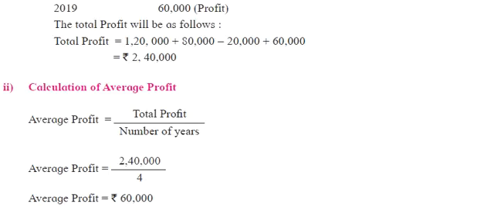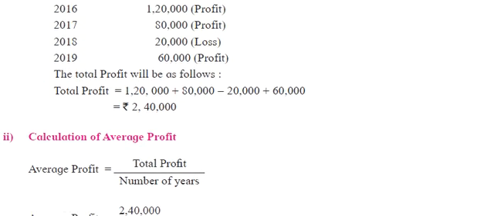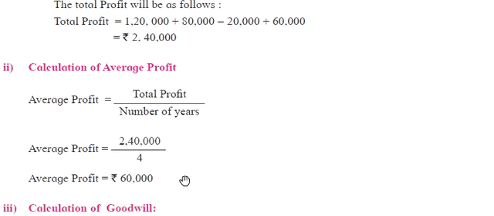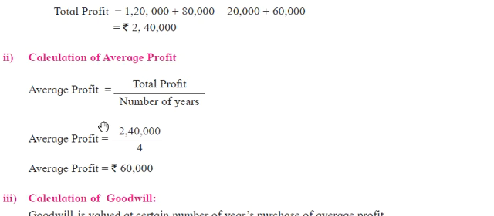And how can we calculate the average profit? Average profit equals total profit divided by number of years. So the total profit was 2,40,000 rupees, divided by 4 years, because 4 years are given: 2016, 17, 18, 19. So 2,40,000 divided by 4 gives you 60,000 as the average profit. Like this we will calculate the average profit.